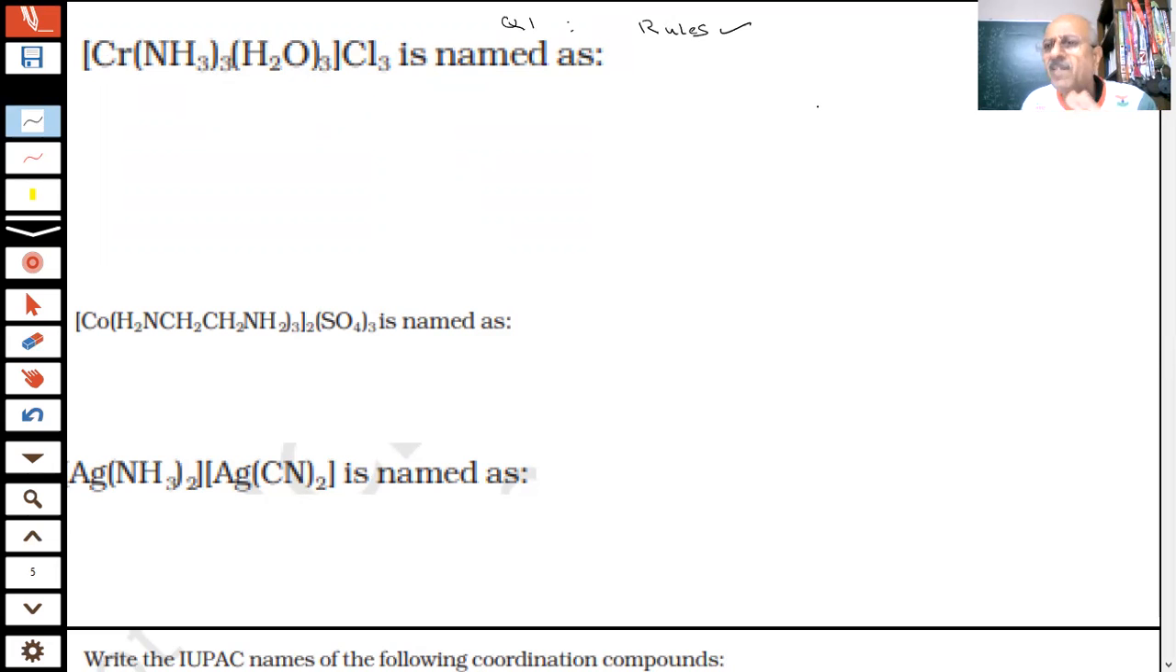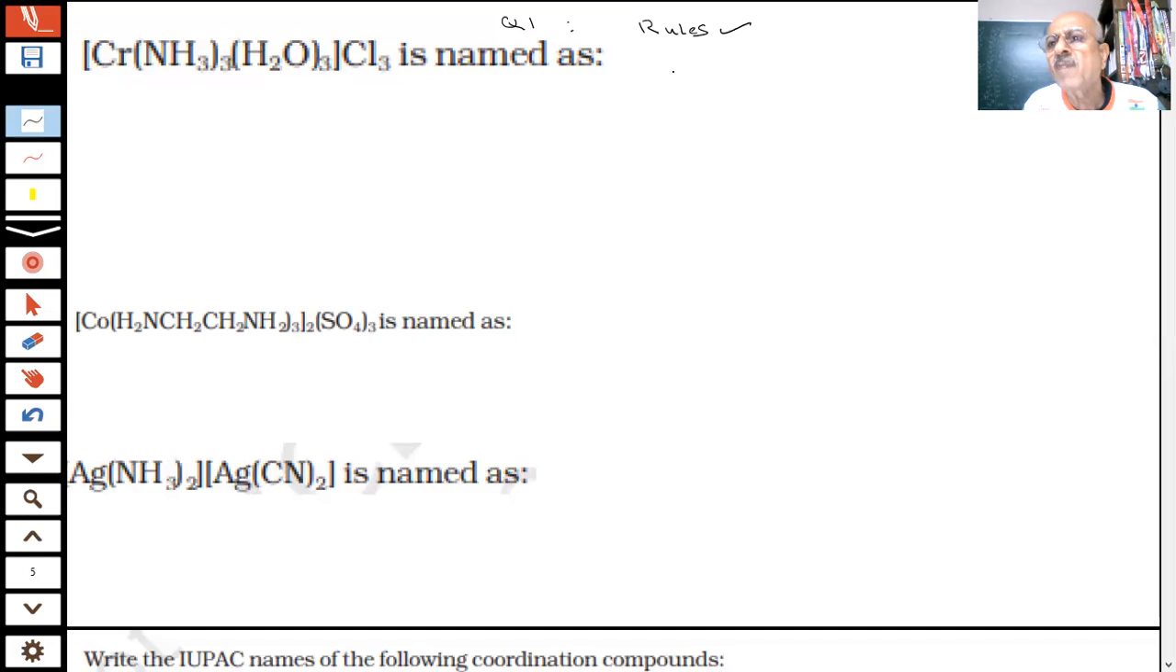We don't remember all of it yet because we have not solved any question. In this complex, student, what type of complex is this? Cationic or anionic? First question. Tell me. Is it a cationic complex or anionic complex? First thing, tell me, student.